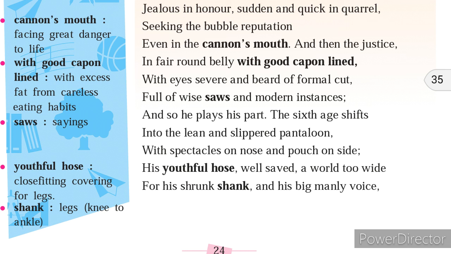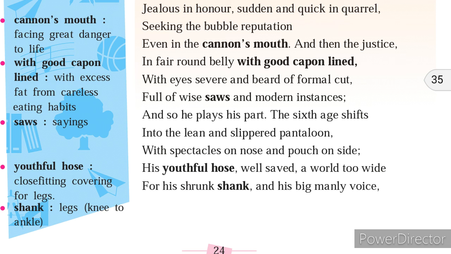The sixth age shifts into the lean and slippered pantaloon. As the man grows, he becomes old. So this stage is a kind of middle-aged man or senior citizen. Now he has become lean and thin, and he wears slippered pantaloon, with spectacles on nose and pouch on side.